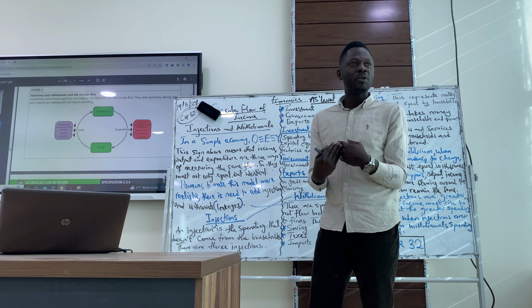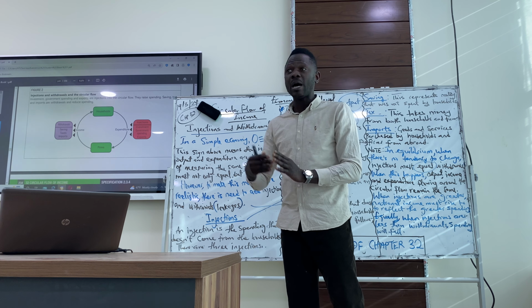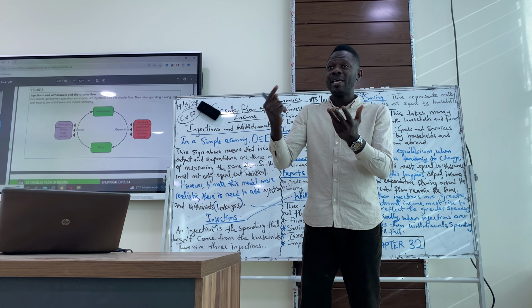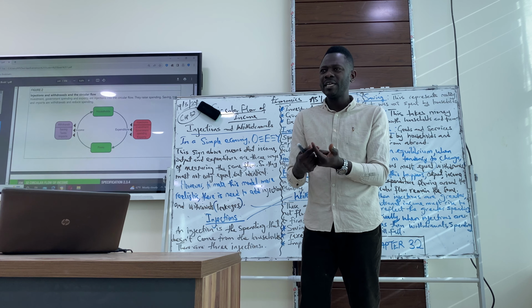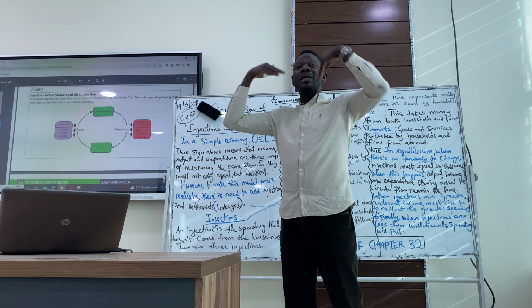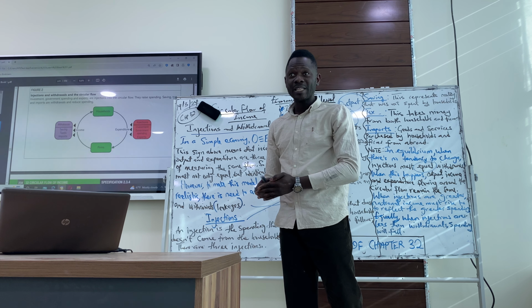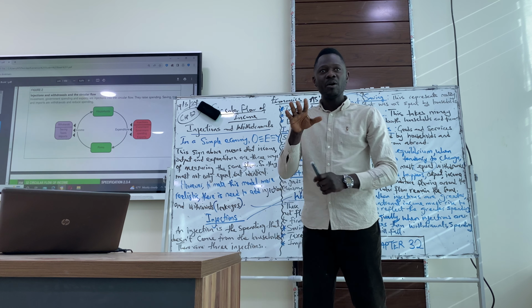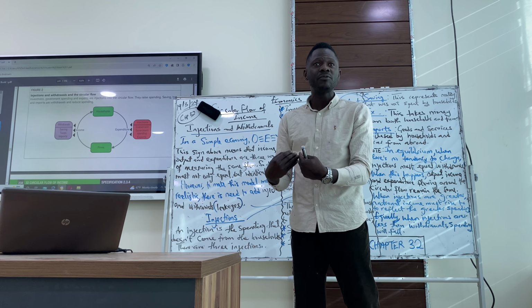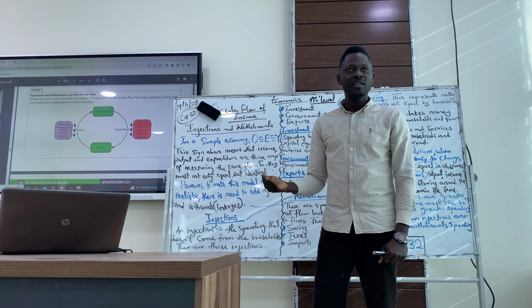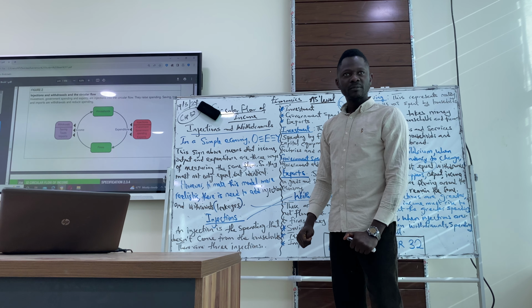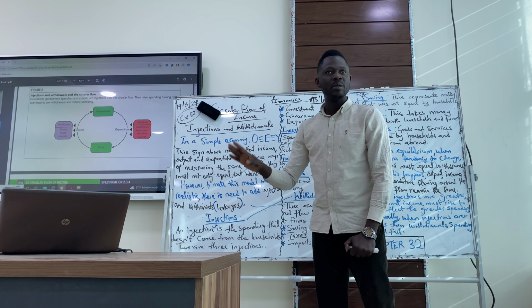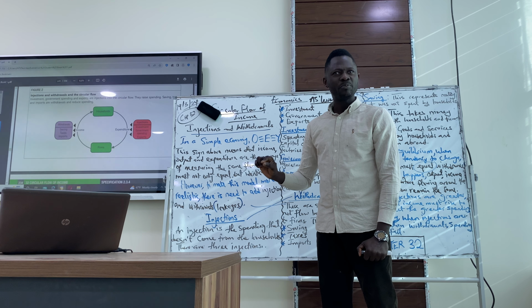You know, in the simple economy, spending comes from the household. Households sell factors of production to get wages, salaries, profits, and what again? Interest, which they have to spend back to firms. Yes or no? That was what we discussed yesterday. But now, the spending that firms are going to receive doesn't come from the households. It comes from investment, government spending, and exports. So spending does not come from the household anymore. Do we get the point we're making here?